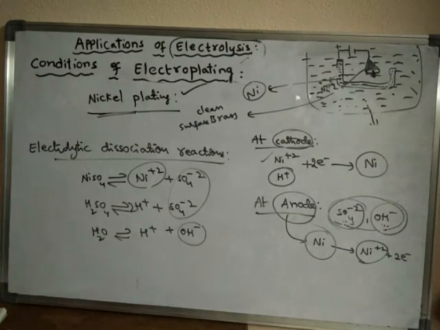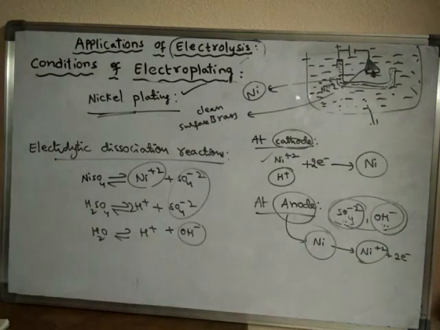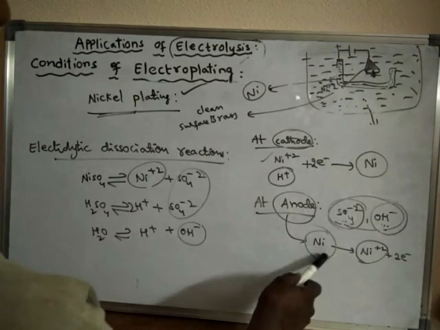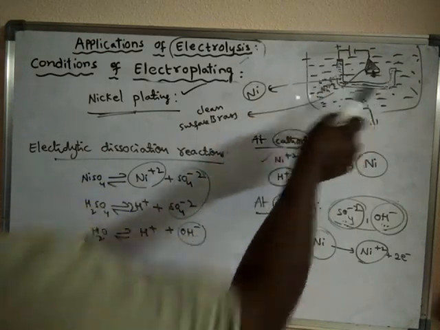The nickel atoms of the anode will discharge into nickel plus 2 ions because of its low reduction potential when compared to these two. And hence nickel from the anode material will enter into the electrolyte.